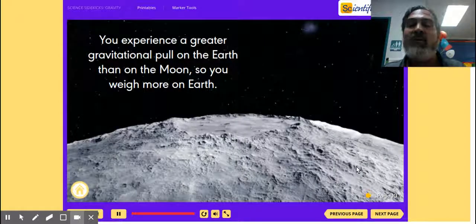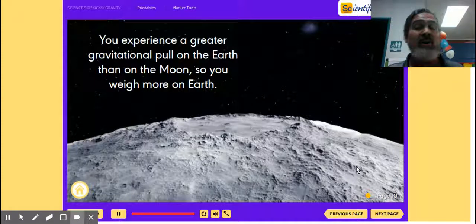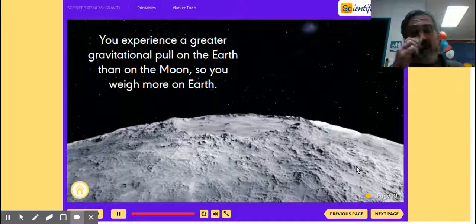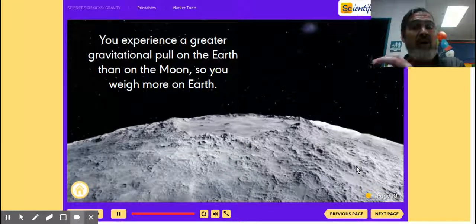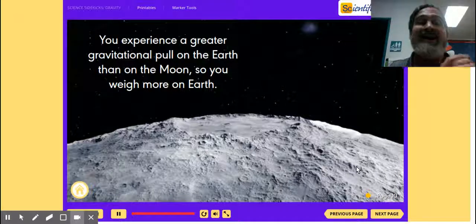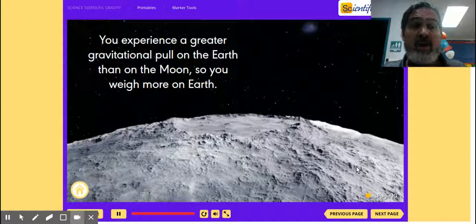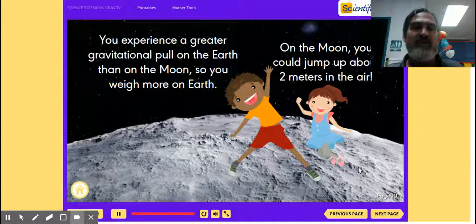Okay, you experience a greater gravitational pull on the Earth than on the moon, so you would weigh more on Earth than you would on the moon. The Earth is about 4 times bigger than the moon, so you would weigh about 4 times more on the Earth than you would on the moon, because the Earth has 4 times as much gravity as the moon does. Now, the moon still has gravity, it just has less gravity. Okay, on the moon, you could jump up about 2 meters into the air. Pretty cool.